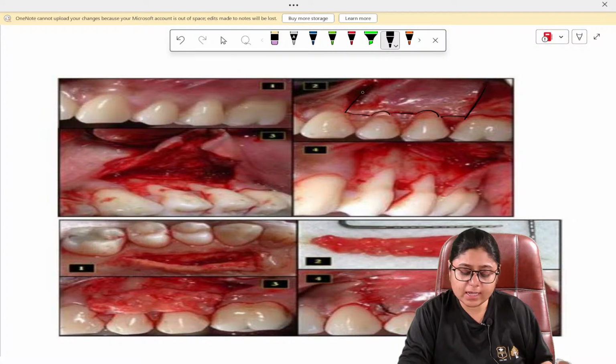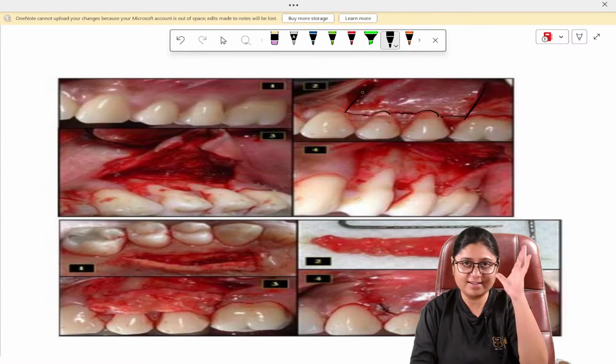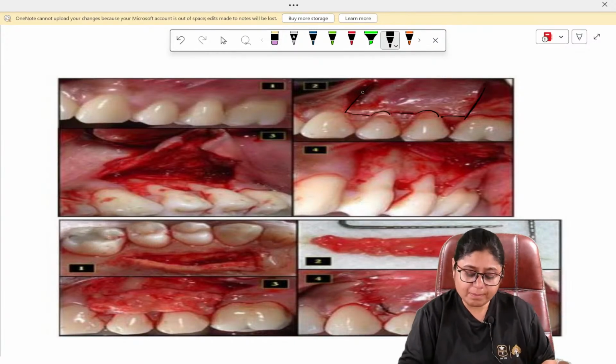So we are just raising a partial thickness flap. Here you can see whole blood. This is because the periosteum is still intact. Now a pouch is created, right? A pouch is created. In the pouch, what we'll do is, we'll take a connective tissue graft.